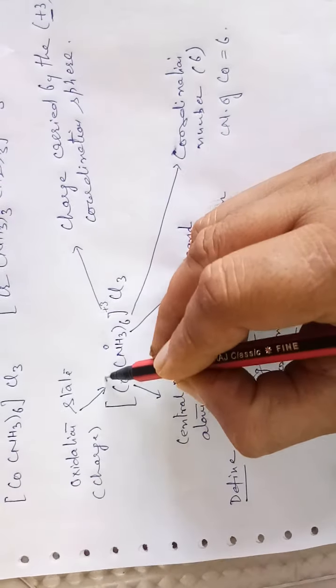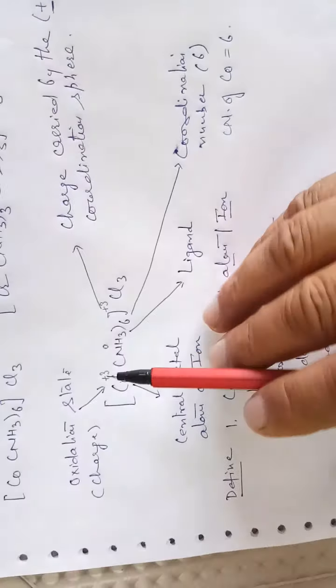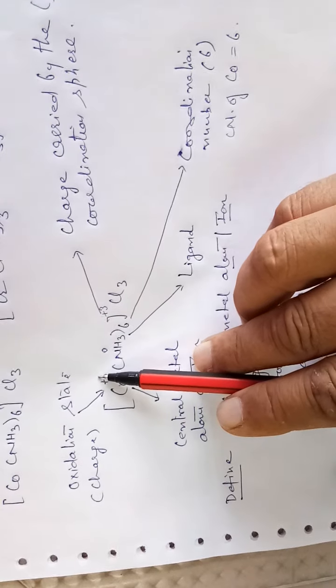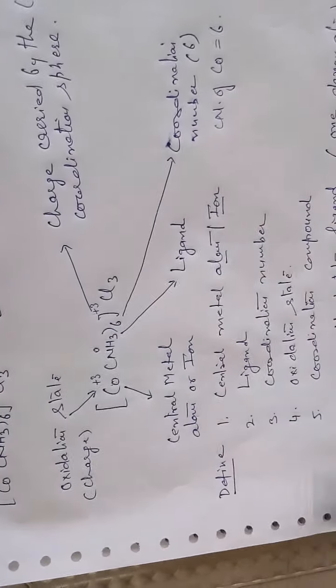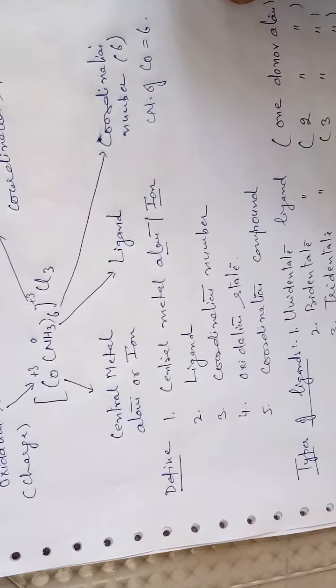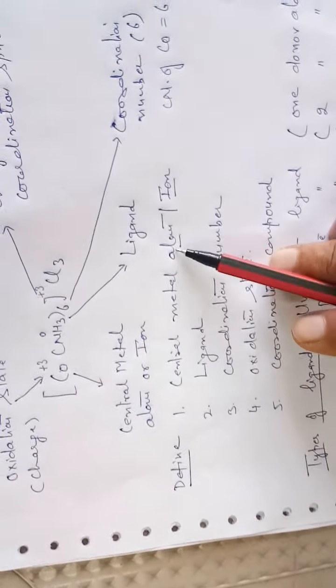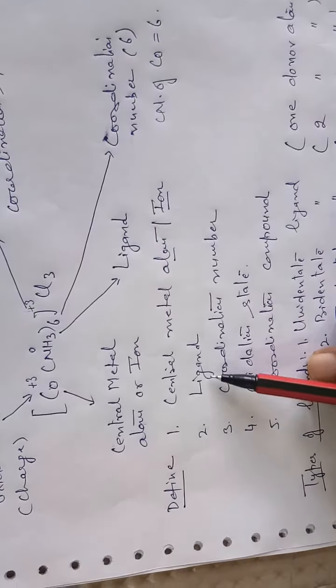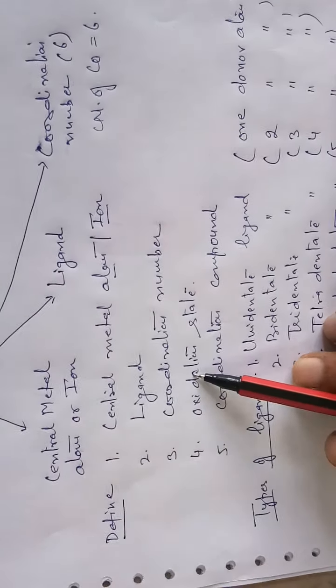So the charge carried by the cobalt is plus 3, and the oxidation state of cobalt is plus 3. As you have discussed in lower classes, we have to define central metal atom or ion, ligand, coordination number, oxidation state.